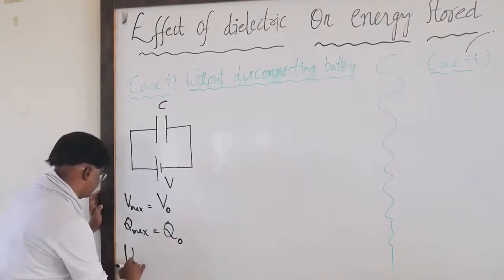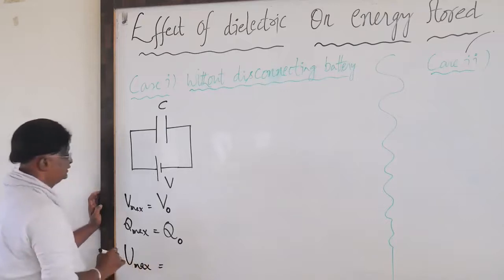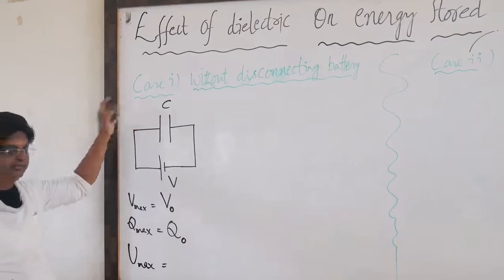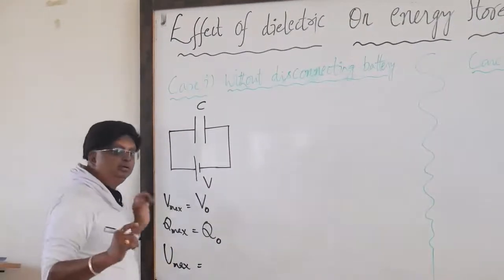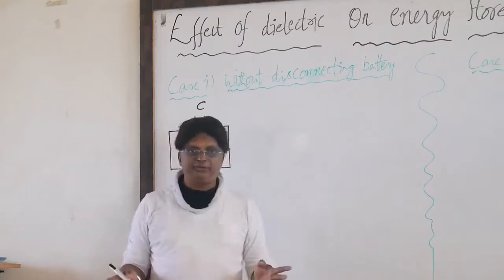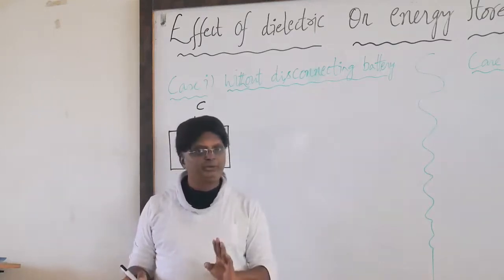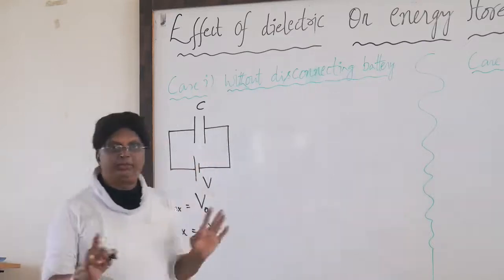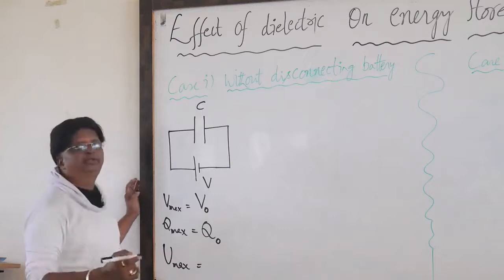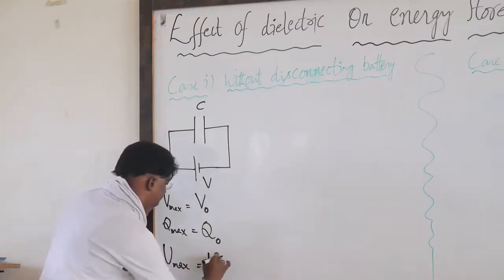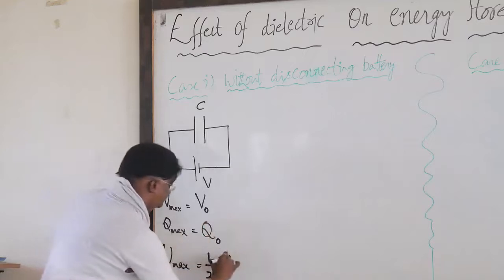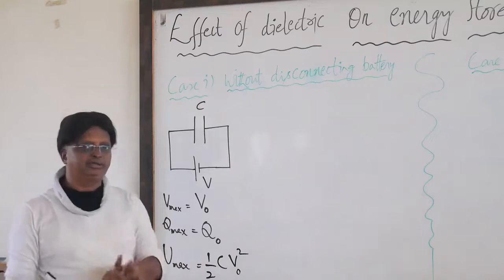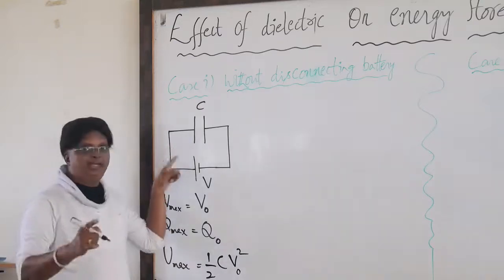Then what is U maximum, and of course the capacity value is C. Now I can use any of the expressions, CV squared by 2, QV by 2, Q squared by 2, any of them, it makes no difference. So U maximum is equal to half C V0 squared. Now this is all in the absence of dielectric.